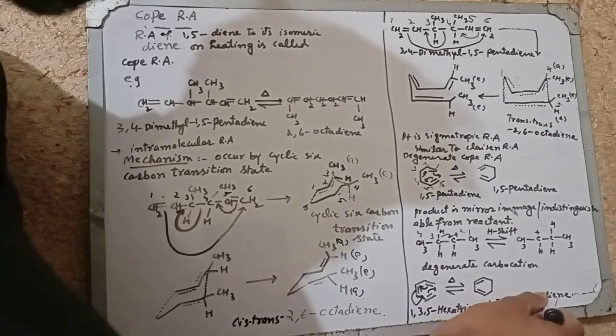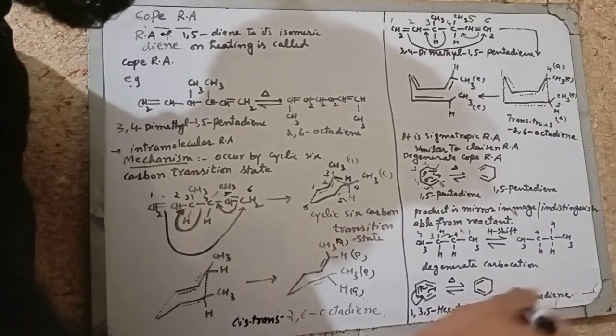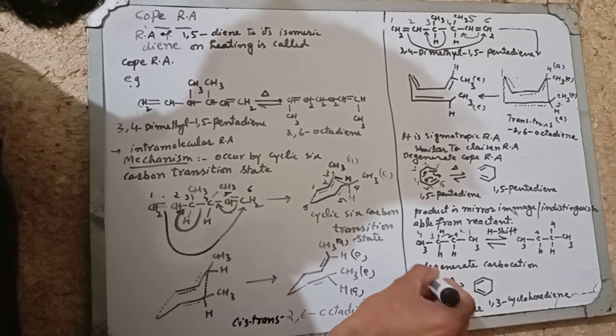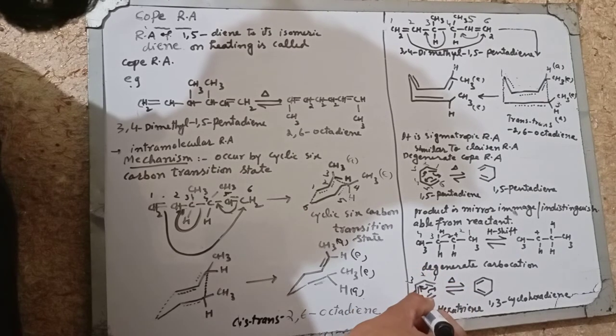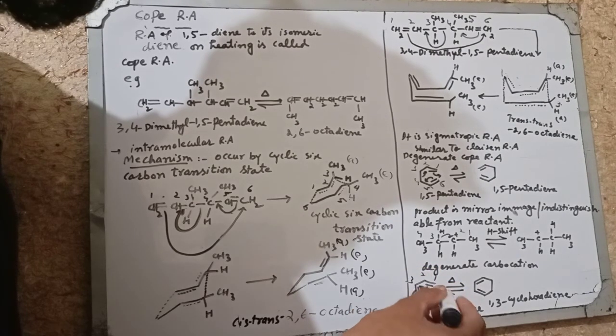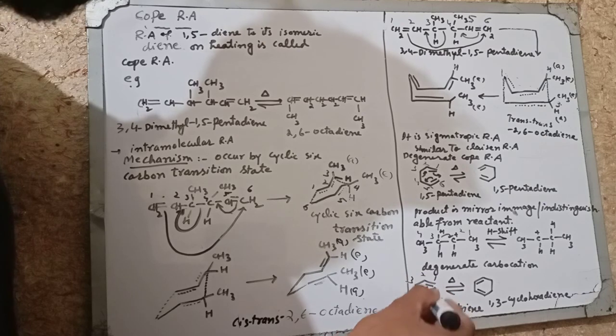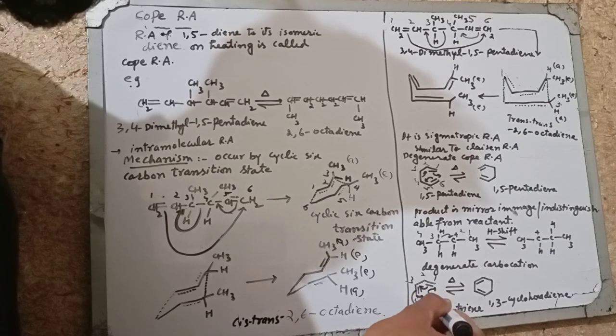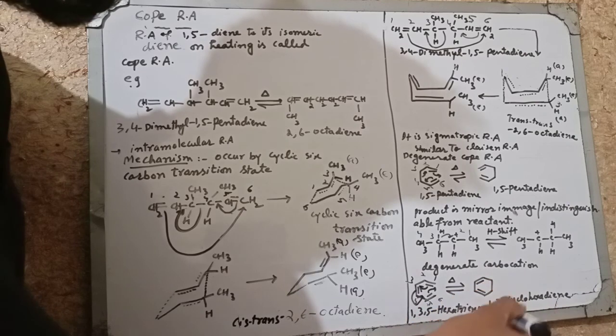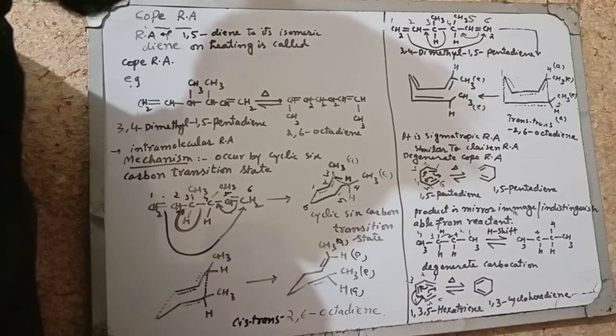Similarly, 1,3,5-hexatriene also shows the shifting of sigma bonds. 1,3-cyclohexadiene is obtained. This bond between carbons 1, 2, 3, 4, 5 and 6: the 1-2 bond shifts between 1 and 6, and the 3-4 double bond shifts between 4 and 5, and the 5-6 double bond shifts between 1 and 6, like this will give the 1,3-cyclohexadiene.